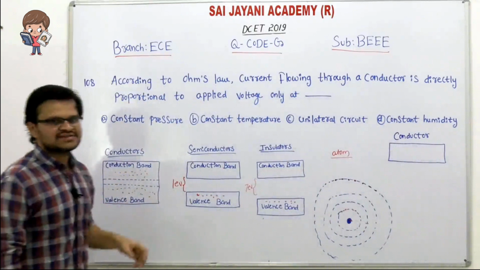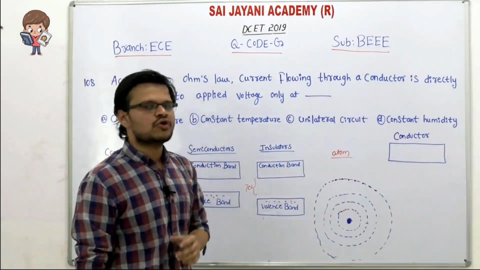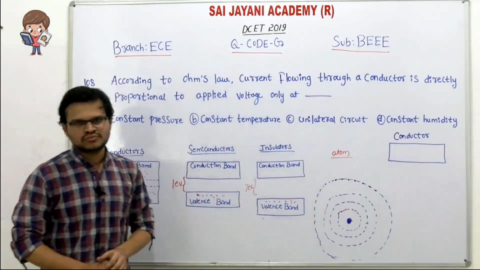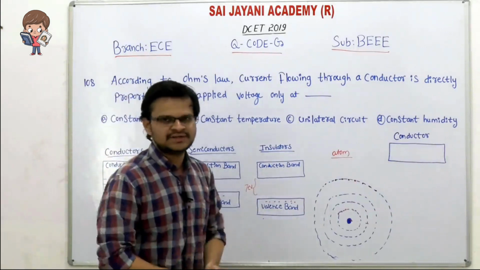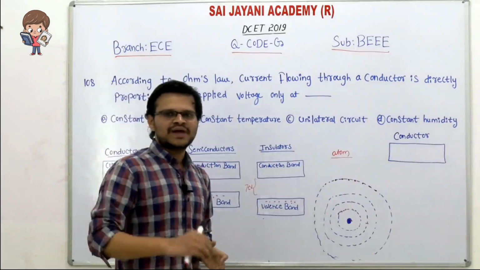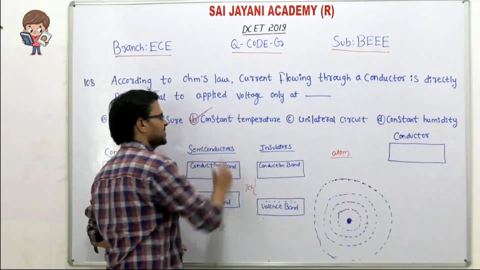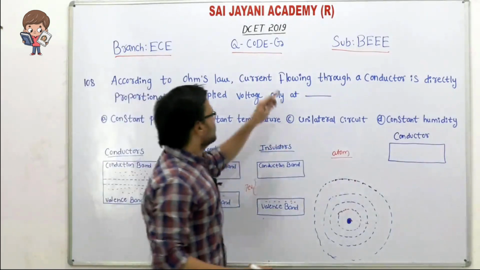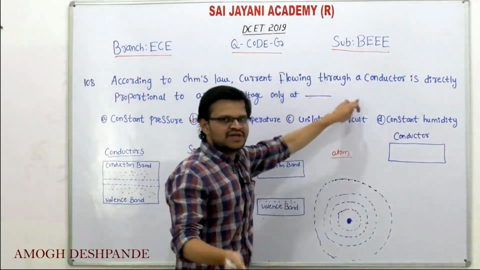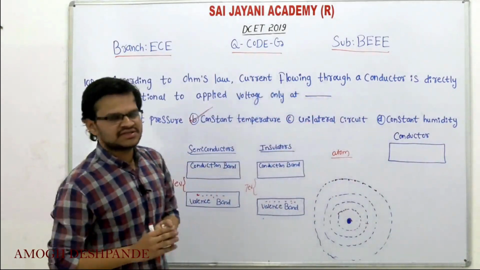Okay. Ohm was a scientist. He made one statement called Ohm's law. According to Ohm's law, a current flowing through a conductor is directly proportional to the applied voltage only at constant temperature. Only at constant temperature, both current I and the voltage V are directly proportional to each other.